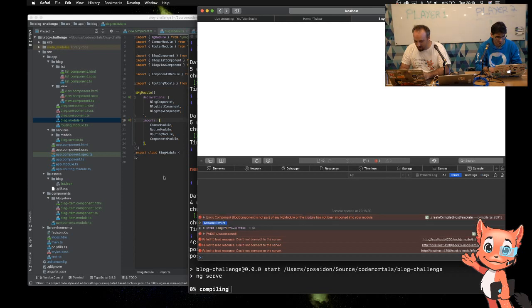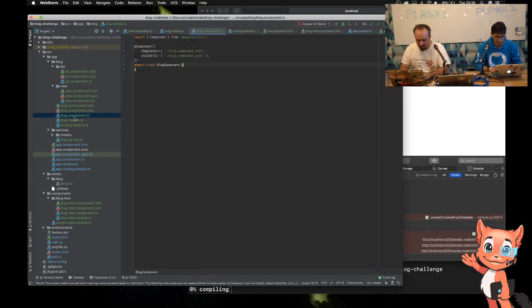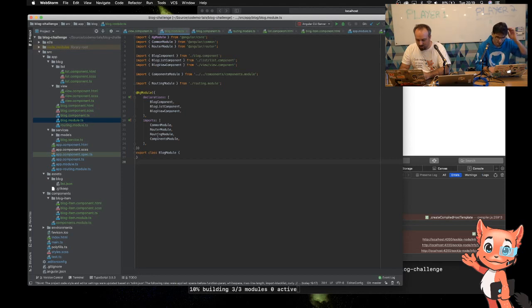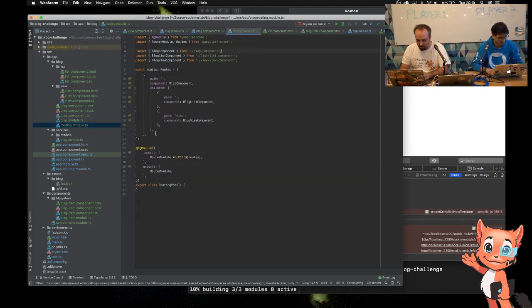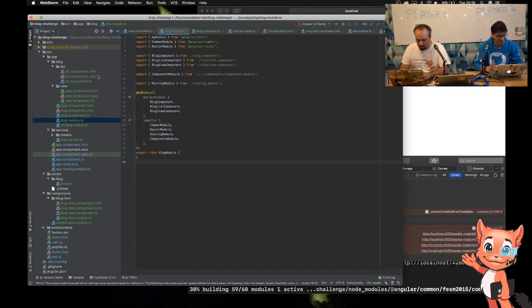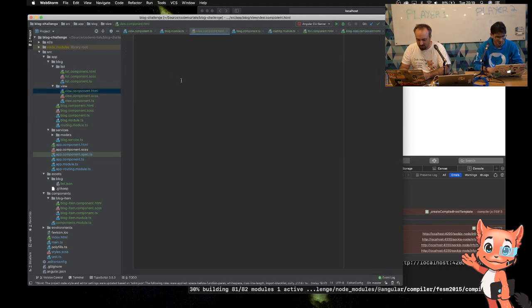Blog component is not part of any module. I'm sure it is. Model. View. Shit, I haven't been looking at my view yet. Oh, I haven't done the HTML for the view yet. Oh my god, I'm so screwed. So screwed. See, this is where I need to put some HTML in too.